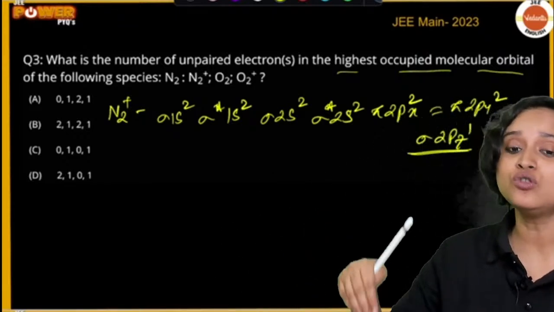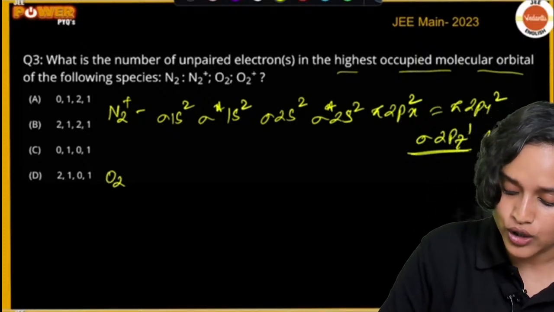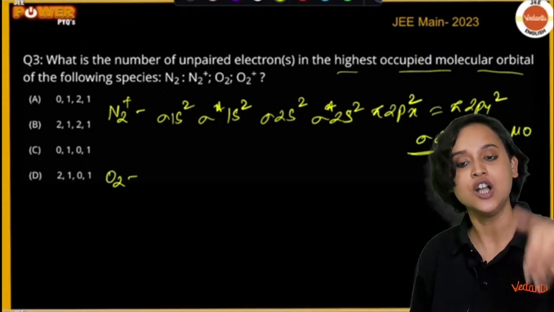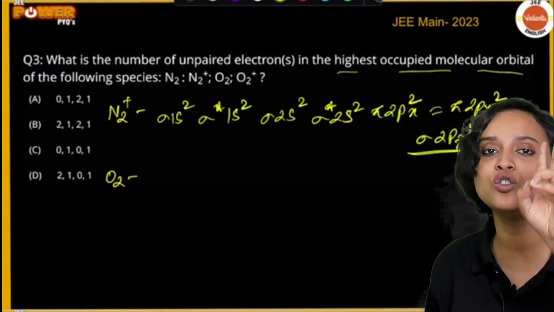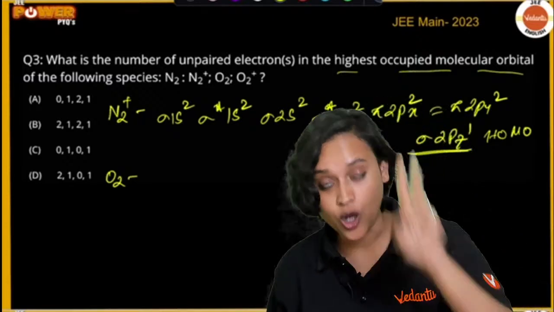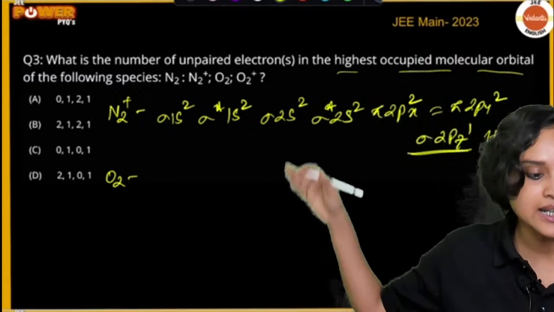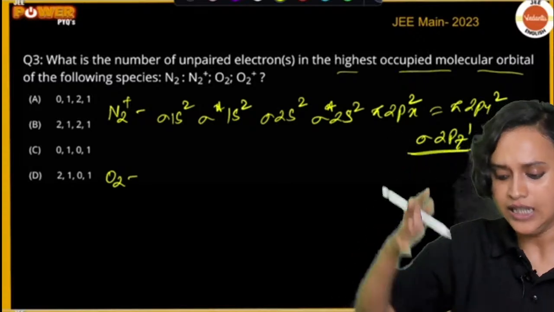Now when we come to O2, for O2 what will we have, guys? For O2 also, if you continue like this, you will see that there are two electrons in the highest occupied molecular orbital. Please do it and find it out.